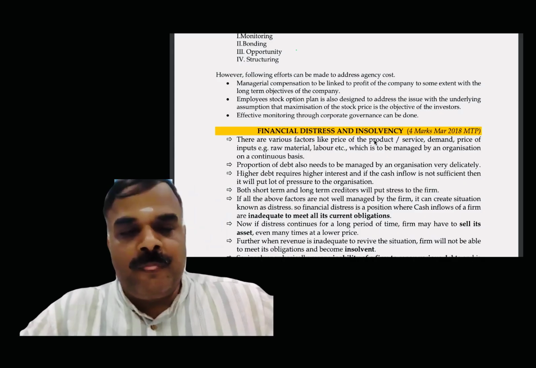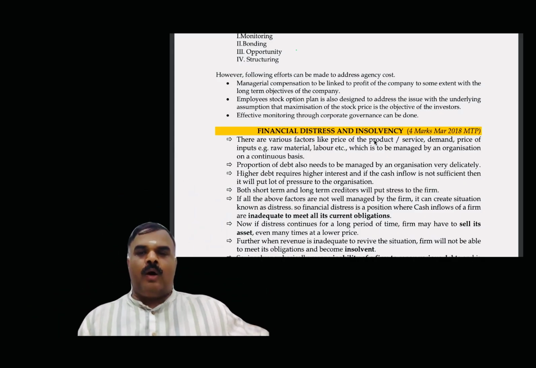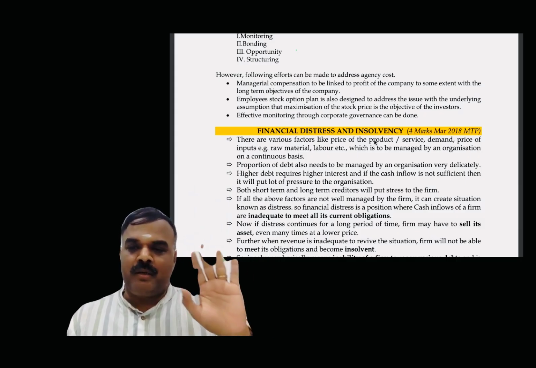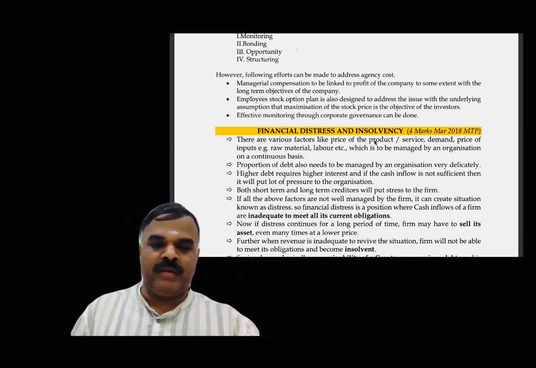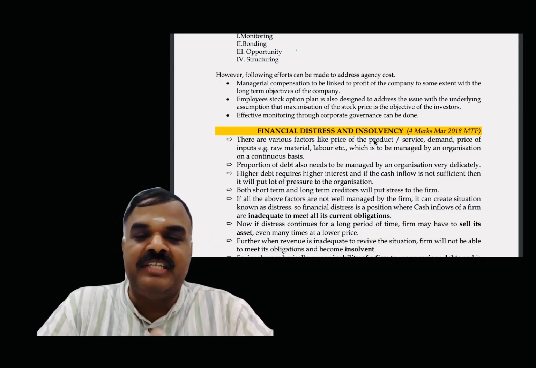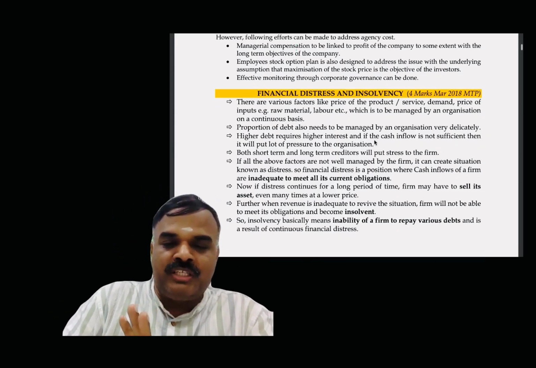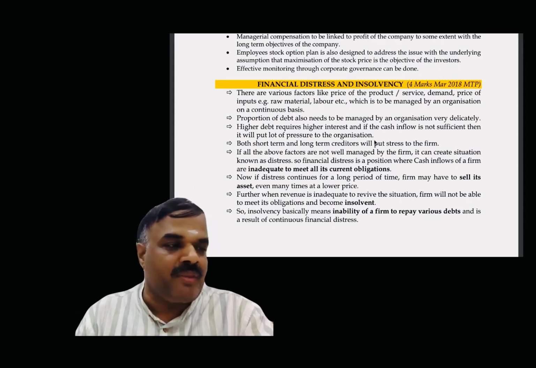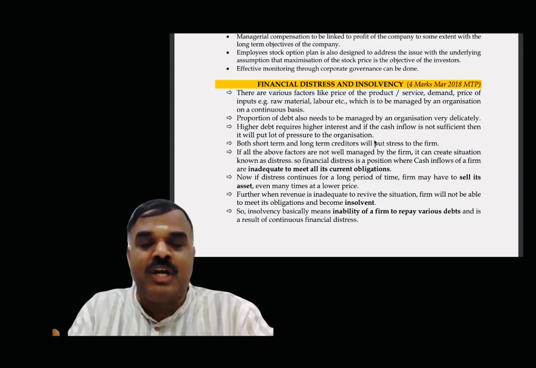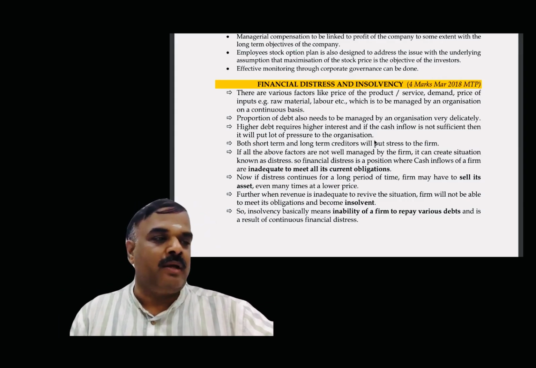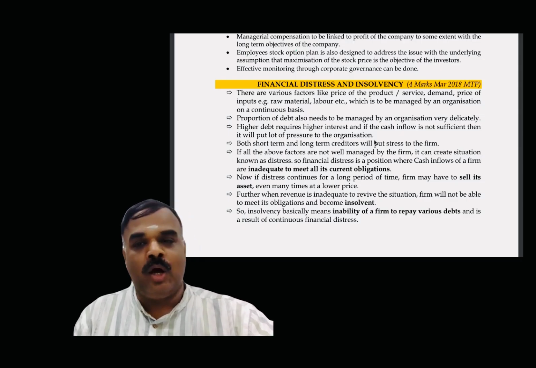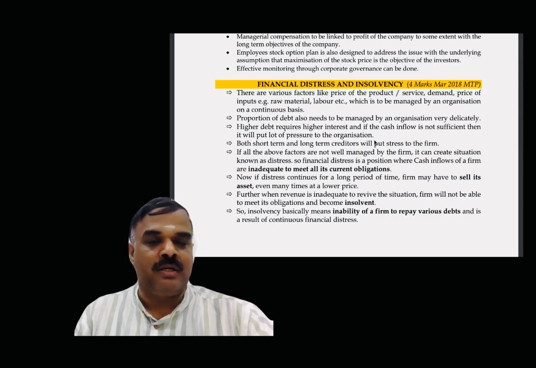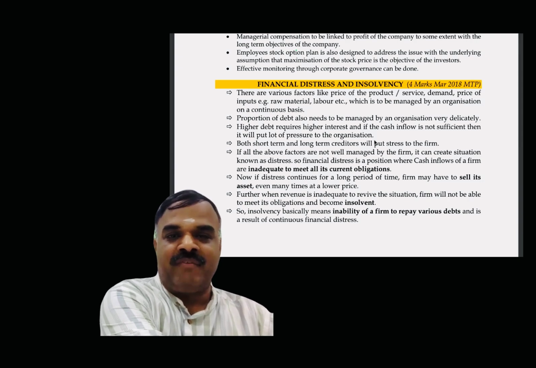Next. The next important question. All the questions I have taken from past examination or RTP or MTP. Okay. Financial distress and the financial insolvency. So easy way to understand the financial distress. Financial distress is a temporary problem, whereas insolvency is a permanent. Okay. So long term with respect to what? Long term problem. Thank you, Stevenson sir. So there's a financial distress and a financial insolvency.